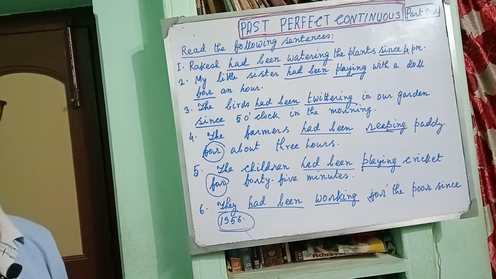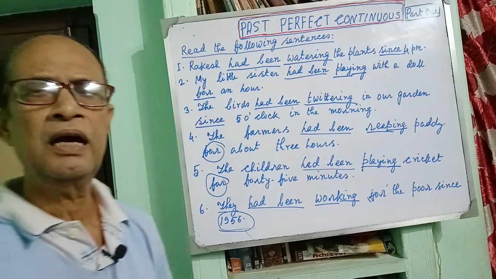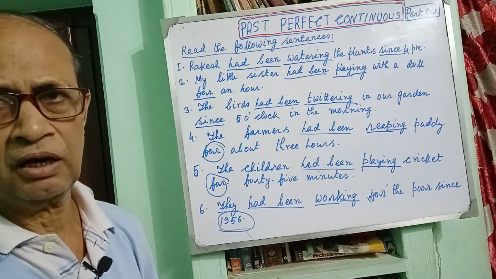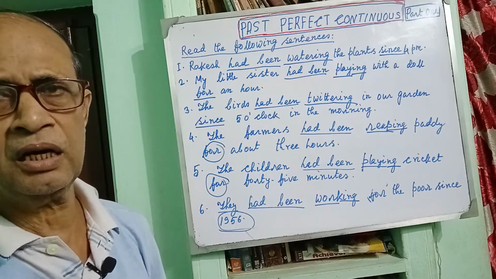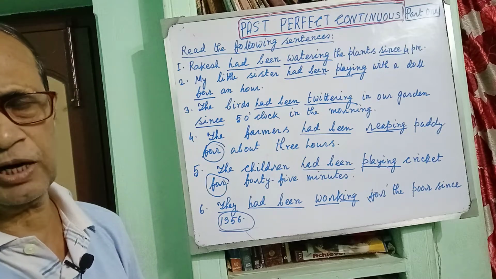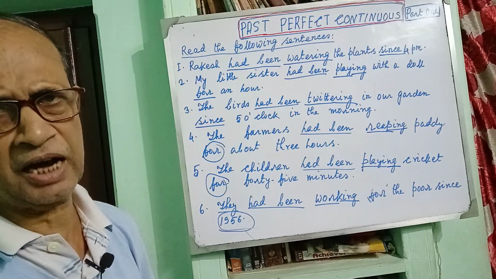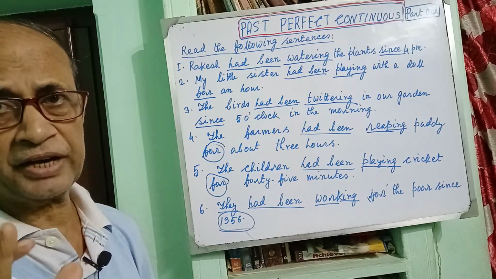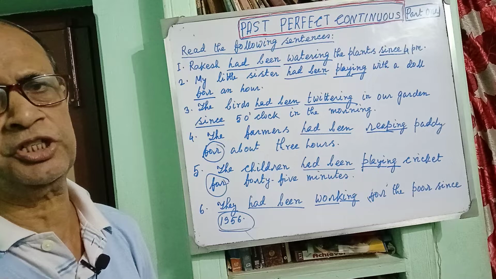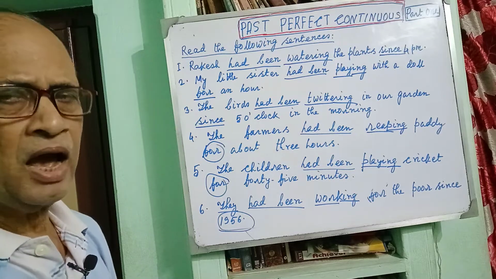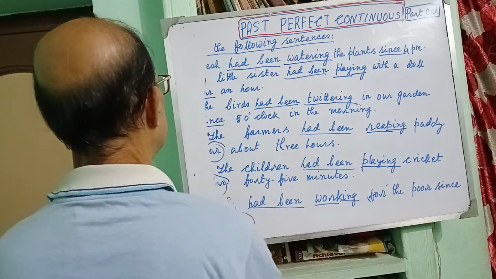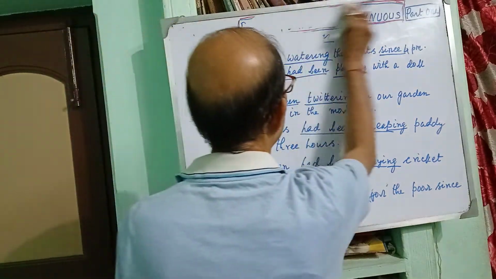Then I may come to the conclusion that any action that goes on, that went on, or that was going on uninterruptedly for a specific time, for a particular time, the verb takes the form of past perfect continuous tense. And what is the formula? The formula is, that is the method of construction.